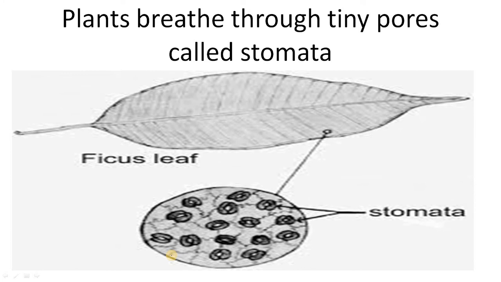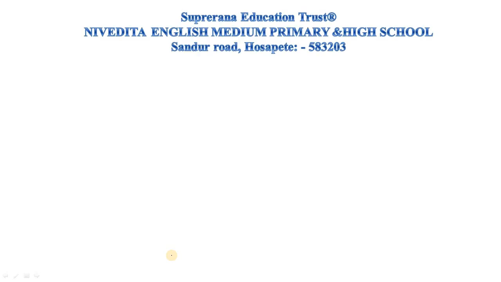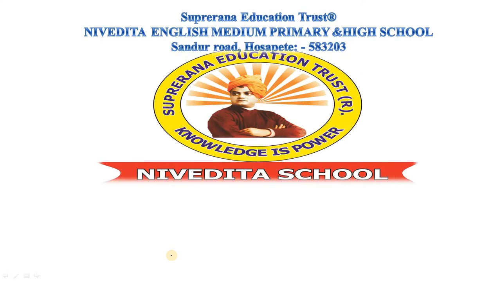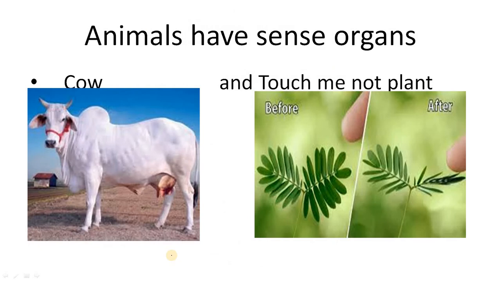Fine. So remember, plants for breathing need oxygen, and for preparation of food they need carbon dioxide. Next, sense organs. Animals have sense organs. So how many sense organs are there for animals? We'll speak about plants after.